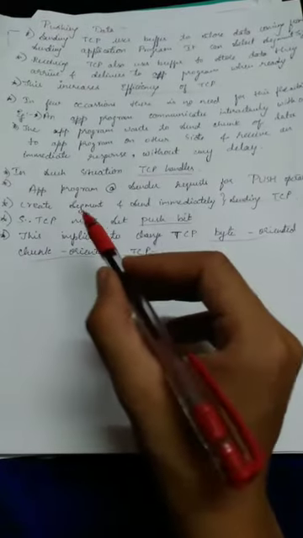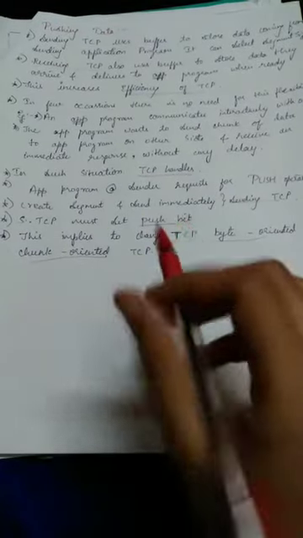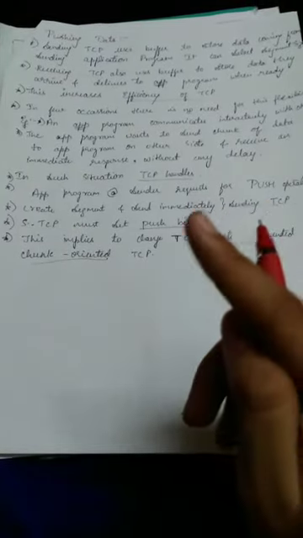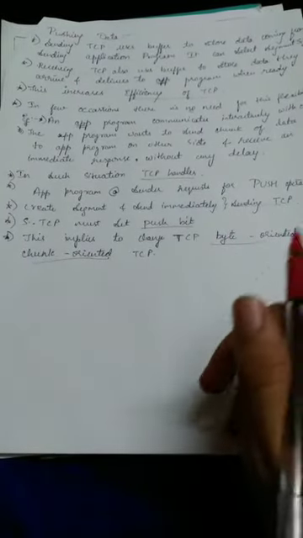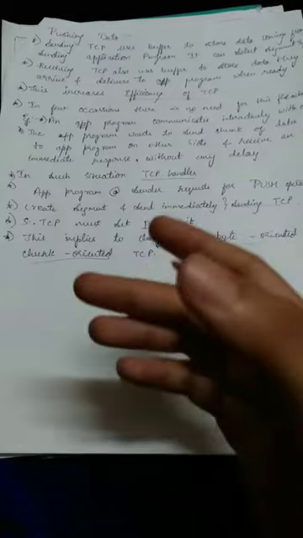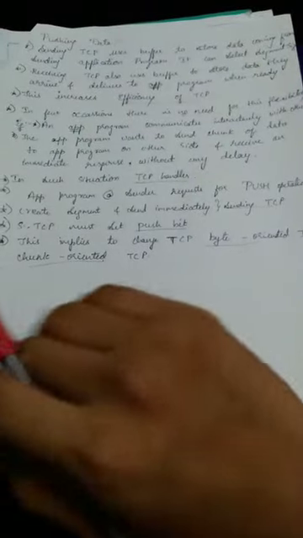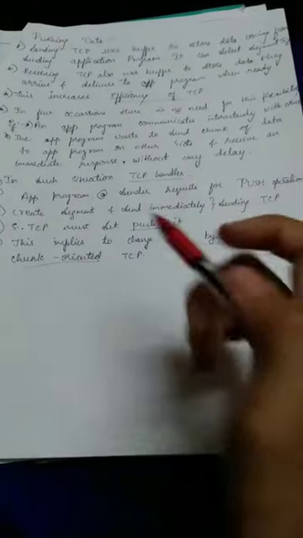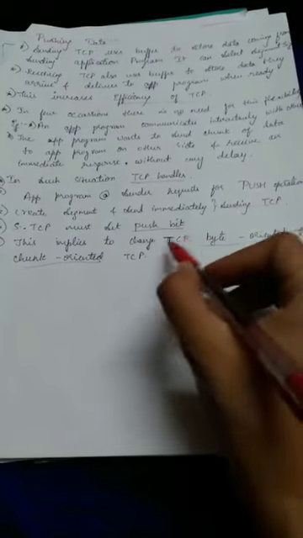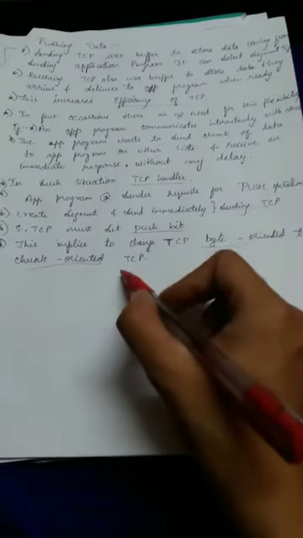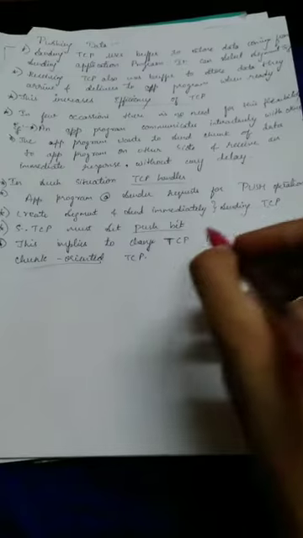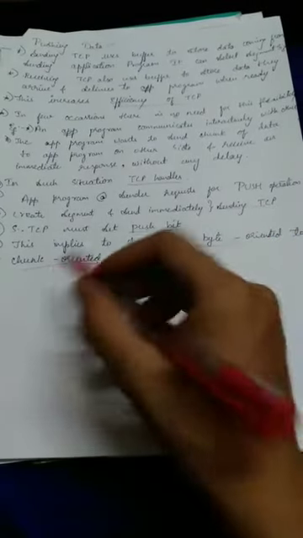The sending TCP must also set the push bit to 1 so that the TCP at the receiving end comes to know that it should deliver the segments immediately to the particular application program, without any delay in waiting for more data to come. This changes byte oriented TCP to chunk oriented TCP.